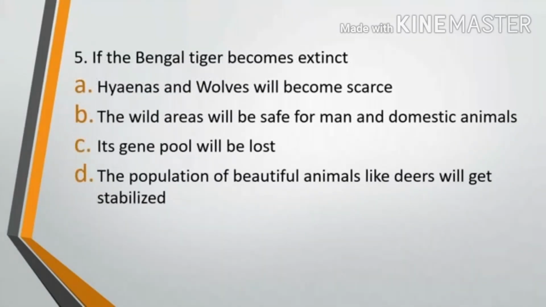Question number 5. If the Bengal tiger becomes extinct, option A, hyenas and wolves will become scarce. Option B, the wild areas will be safe for man and domestic animals. Option C, its gene pool will be lost, or option D, the population of beautiful animals like deer will get stabilized. What can be the possible consequence if the Bengal tiger becomes extinct? The correct answer is option C, that is its gene pool will be lost.